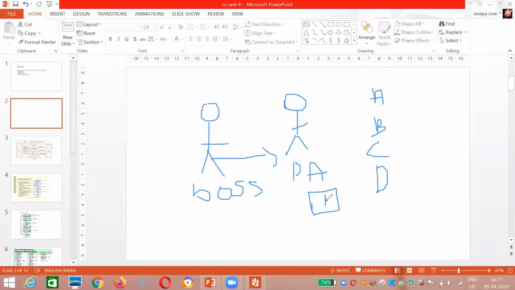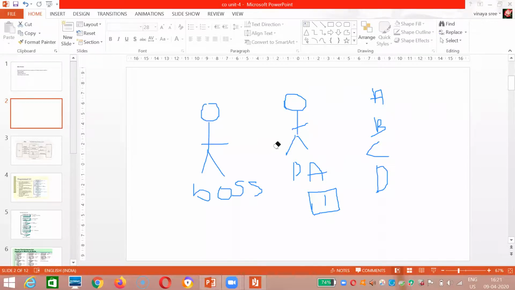So in interrupt initiated IO, what happens is, once the boss gives information to the external peripheral devices that they are ready, the boss will give an information to the PA to check.